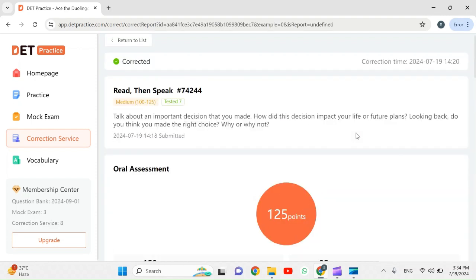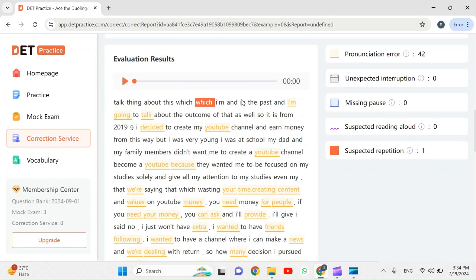Okay, so I actually answered this question in Read Then Speak. The question was, talk about an important decision that you made. How did this decision impact your life or future plans? Looking back, do you think you made the right choice? Why or why not? Okay, if I come down, here is my answer to this question.